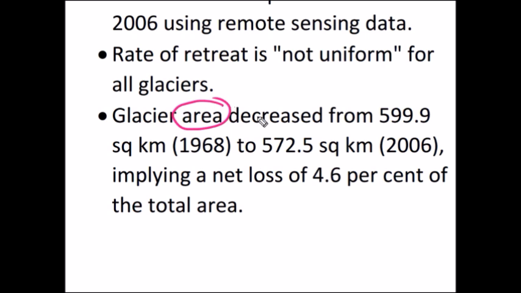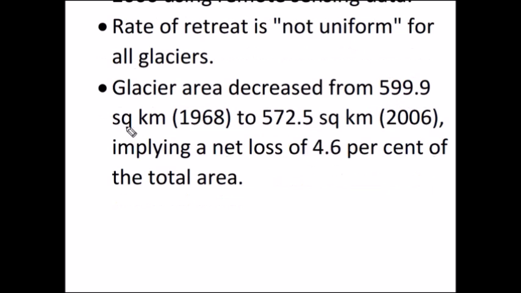What about area? Total glacier area decreased from around 600 square kilometer to 572 square kilometer. So the net loss is 4.6% in total area. You can use this topic as an example while writing answers in GS paper 3.